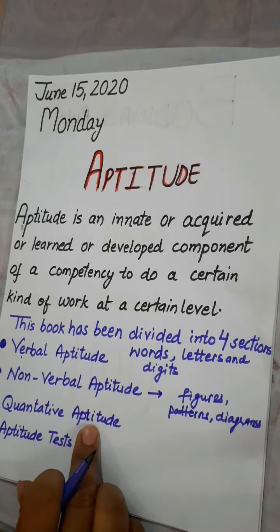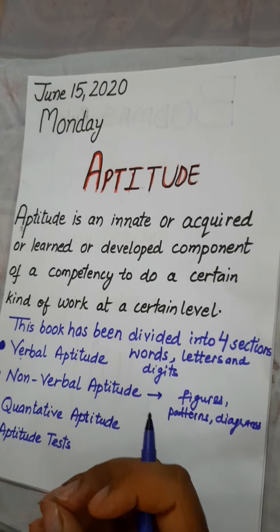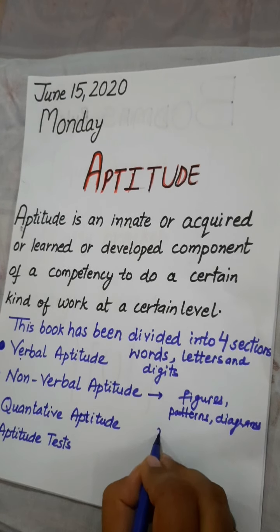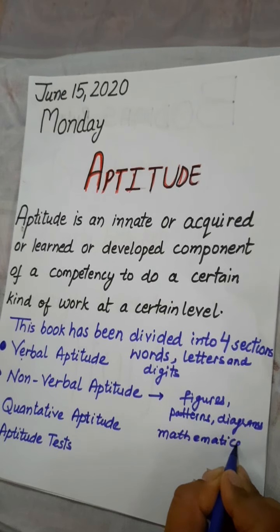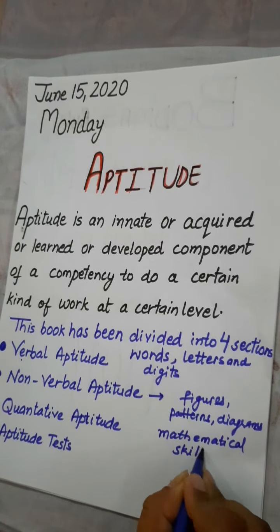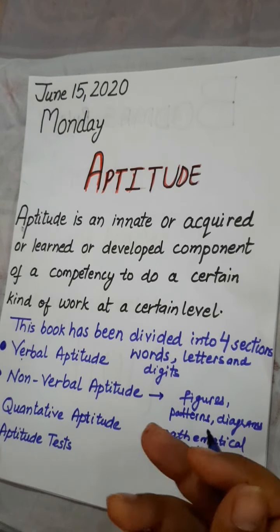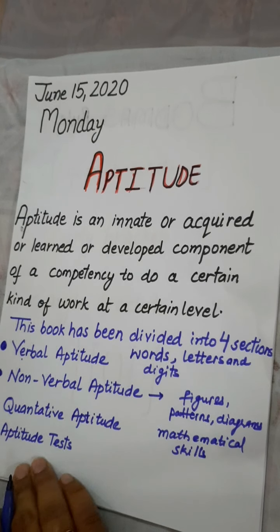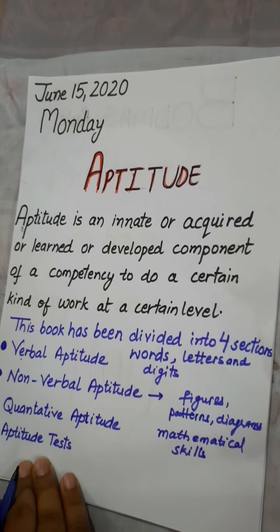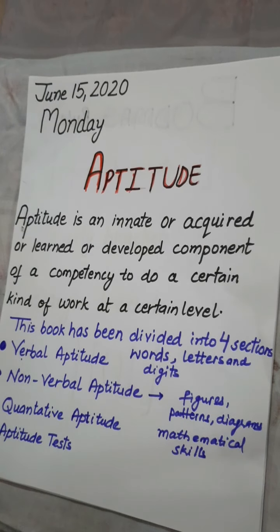Then we have quantitative aptitude. Quantitative aptitude deals with general mathematical skills, that is, handling numbers and mathematical operations rapidly and accurately. And after that, we will have some aptitude tests based upon verbal, non-verbal and quantitative aptitude.